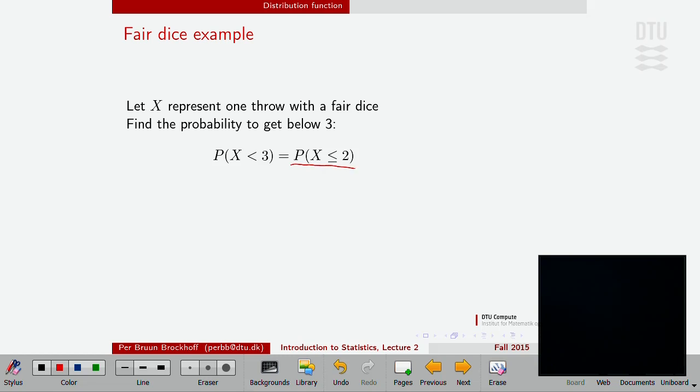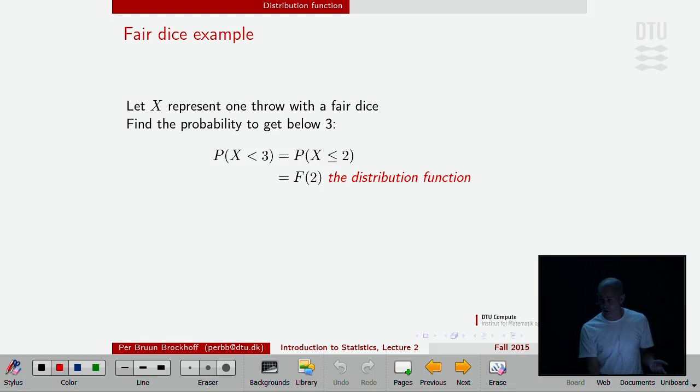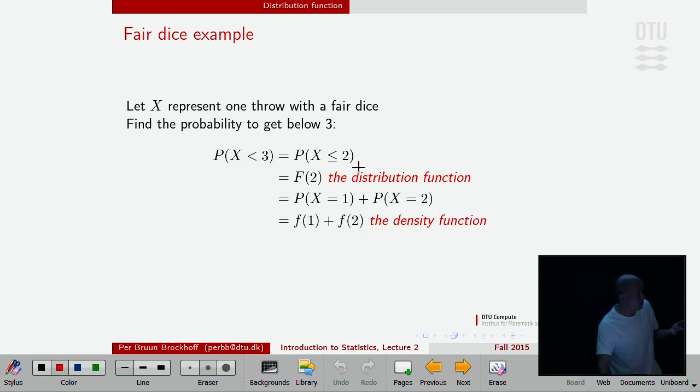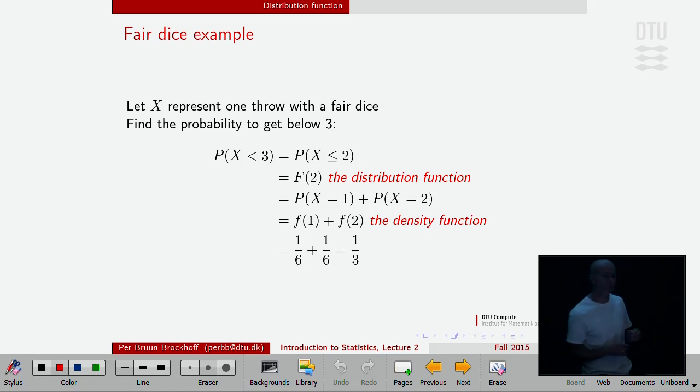Because we have a discrete sample space, to be formal about it. We can see only 1, 2, 3, 4, 5, and 6. So less than 3 corresponds to 1 or 2, that is less than or equal to 2. We have to be exact about that to get the answer right. Which is then, by definition, the distribution function, which we could find by summing the 2 density values, which would give the answer that any one of us could have come up with without all this formal writing. Then, of course, it's just 1/6 plus 1/6, which becomes 1/3 in that case.